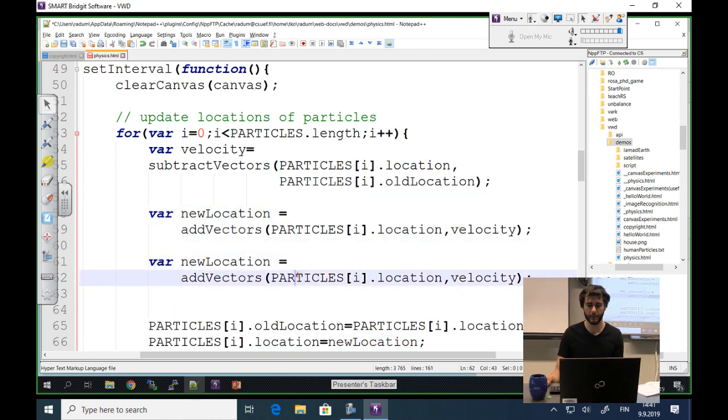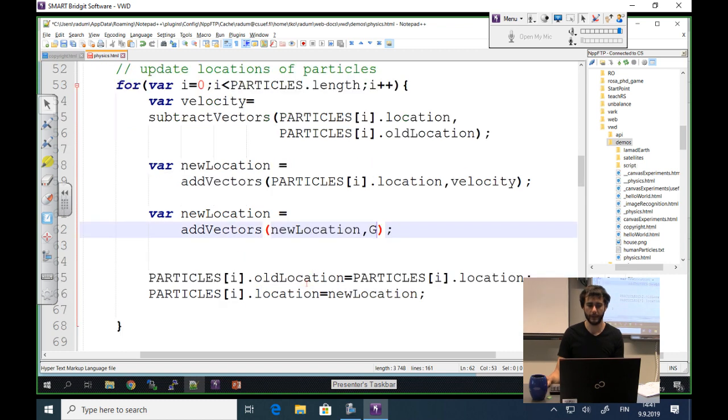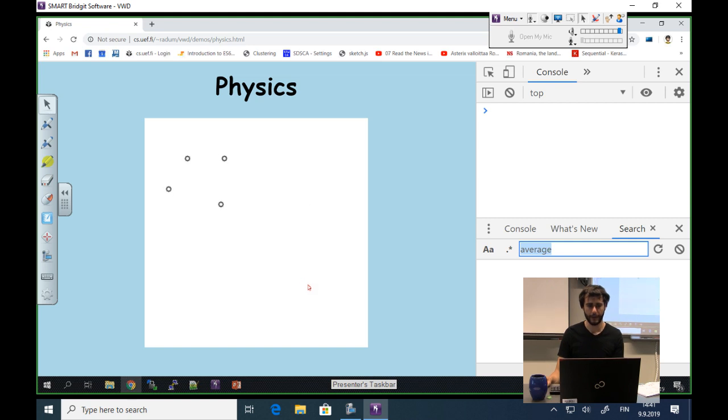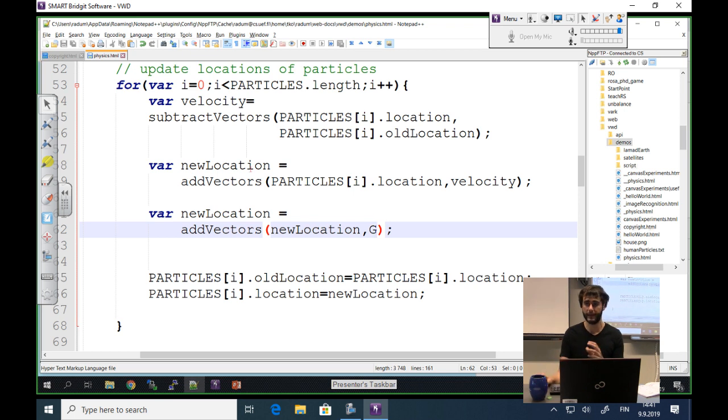The new location is going to add also the gravity. So now I can write it like this. I'm going to save the file, refresh the page, and finally, all this work for nothing. It looks exactly the same as before,